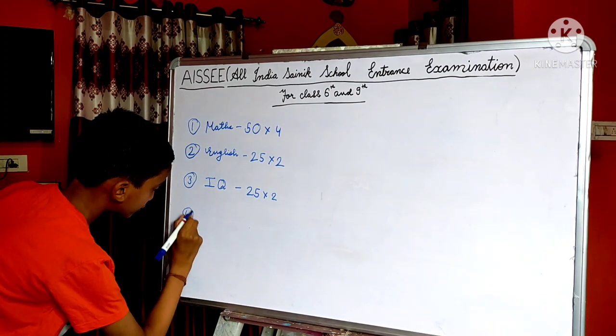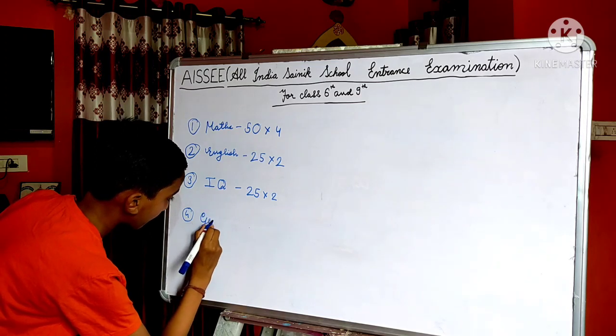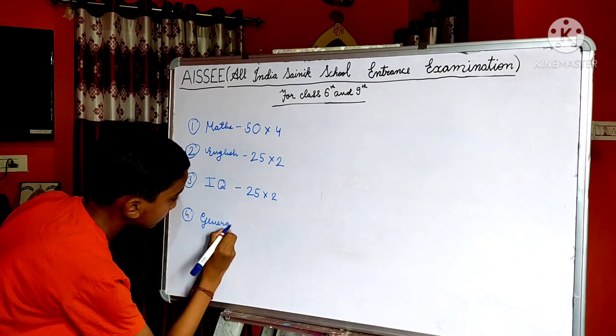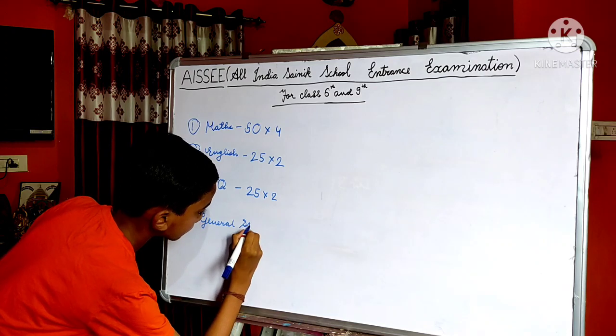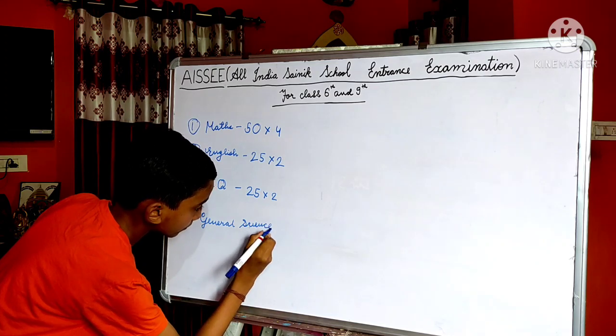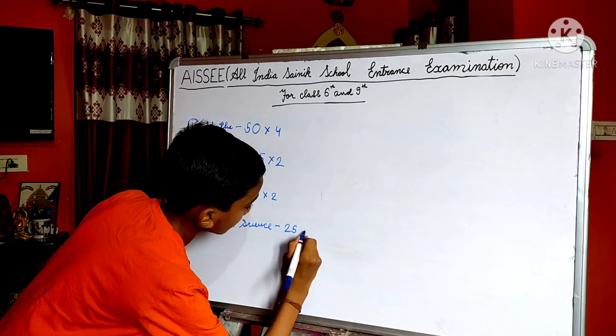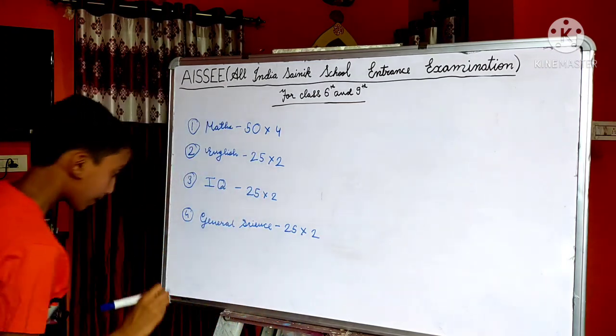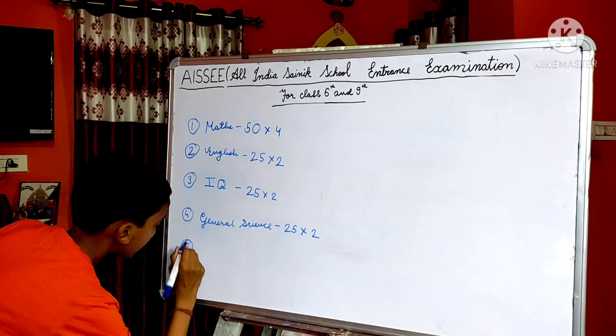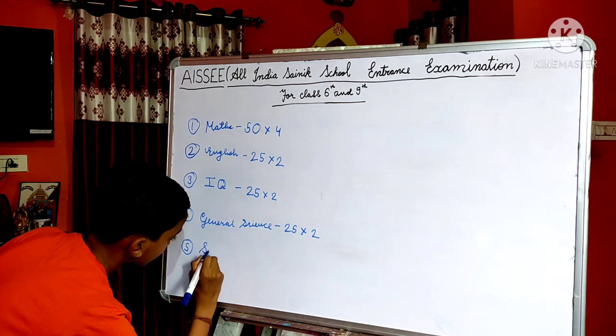The fourth paper is general science. General science contains 25 questions, each of 2 marks. And the fifth paper is of social studies.